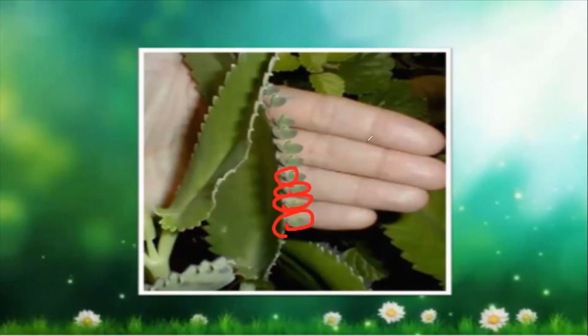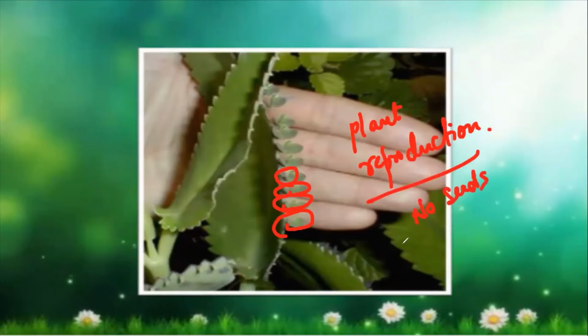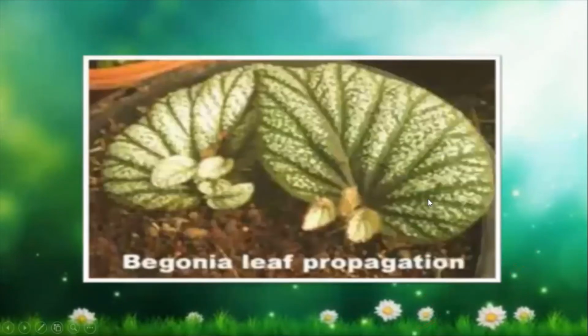So again here also plant reproduction is taking place. Again, no seeds. There is no seed. So ma'am, after some time those leaves will grow into plants. So we don't use any seeds over here. There are no female and there are no male. Now another one is begonia leaf. From one leaf, another leaf will be coming. In this only leaves are present mainly.